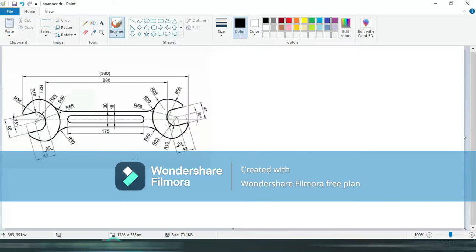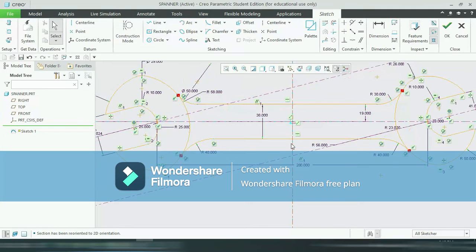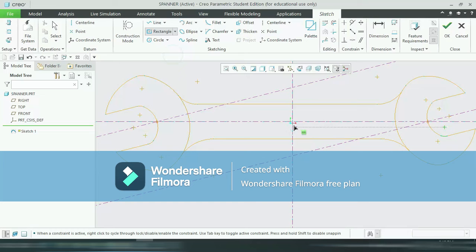Okay, so the last part, only this part remains. So we will draw this part. Select this center rectangle. Select center point.